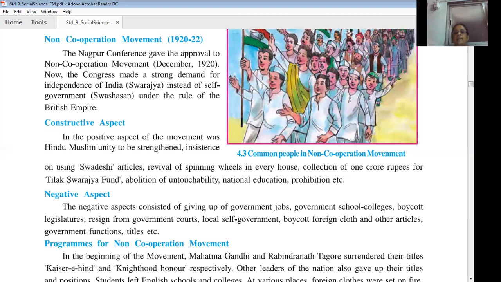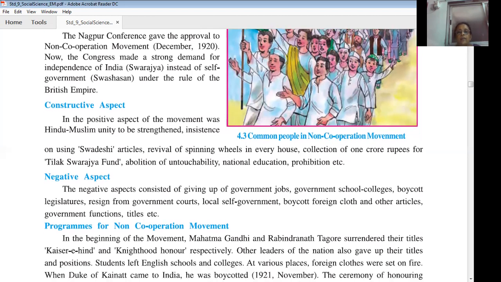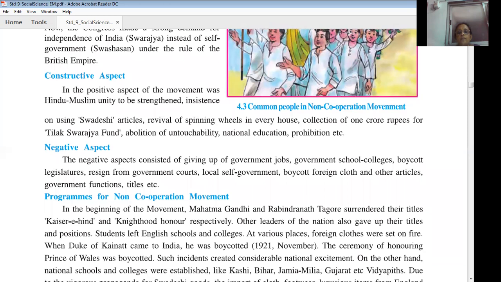The negative, what were the negative aspects? The negative aspects consisted of giving up government jobs, government schools and colleges, boycott of the legislature, resigning from government courts, local self-government, boycott of foreign cloth and other articles, government functions, titles, etc. Then what were the programs for the non-cooperation movement?